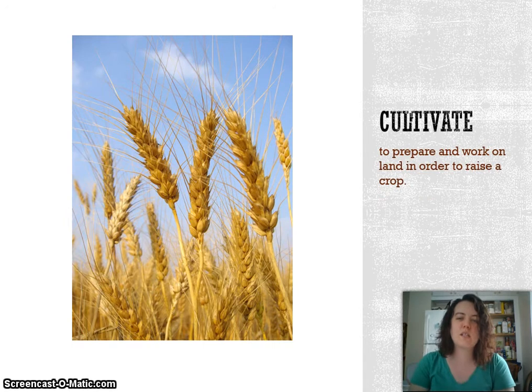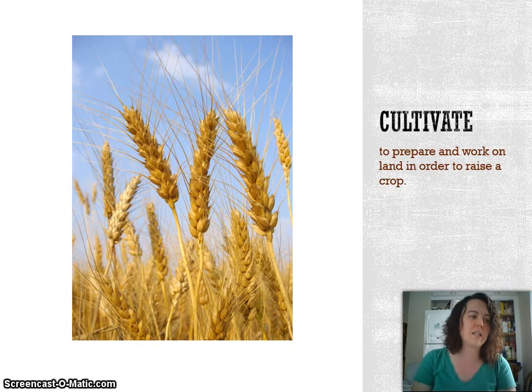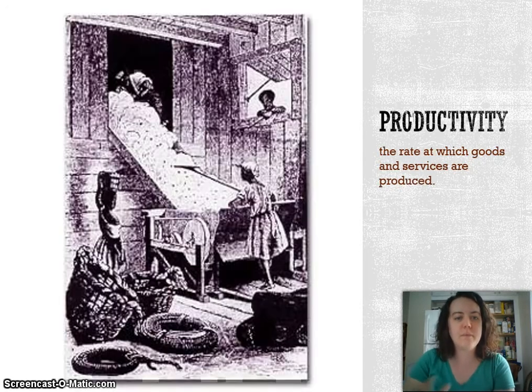Another word we need to look at is the word cultivate. This means to prepare and work on land in order to raise a crop. If I were going to use this word in a sentence, I would say that the farmer worked hard to cultivate the land in order to have the best cotton that he could grow. So that is the second word that we want to look at.